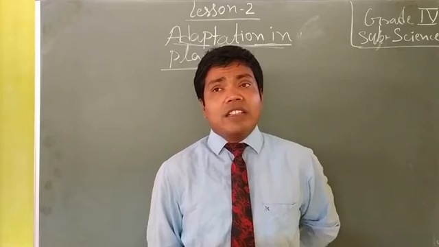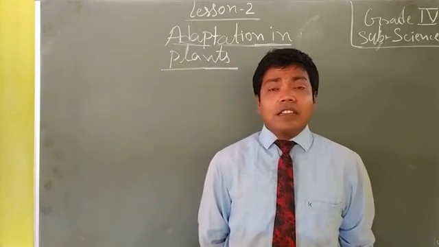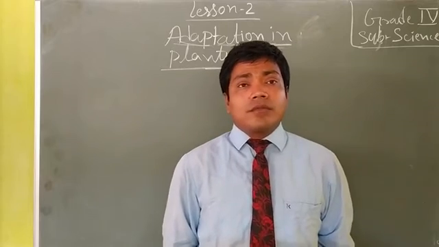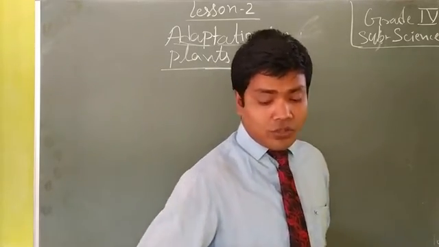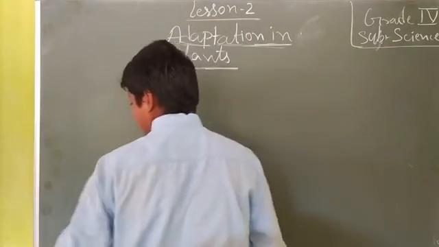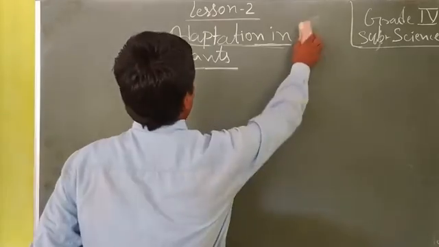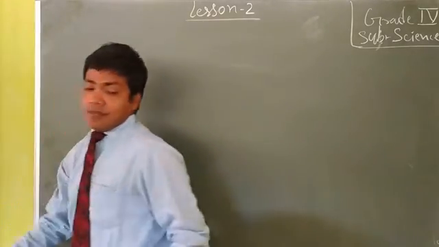So we shall read the kinds of plants found in the grass family. Okay, dear students, now we are going to start our topic. Our first topic is terrestrial plants.